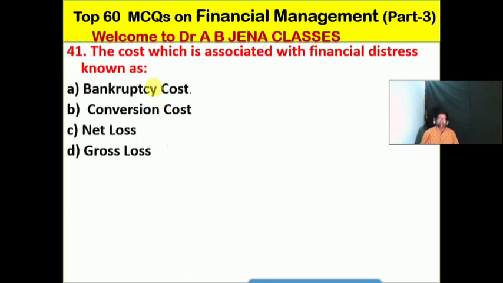So next one we will see: the cost which is associated with the financial distress is known as what? It's the bankruptcy cost, B, it's the conversion cost, C, it's the net loss, D, it's the gross loss. No doubt friends, A is the right option for this MCQ.